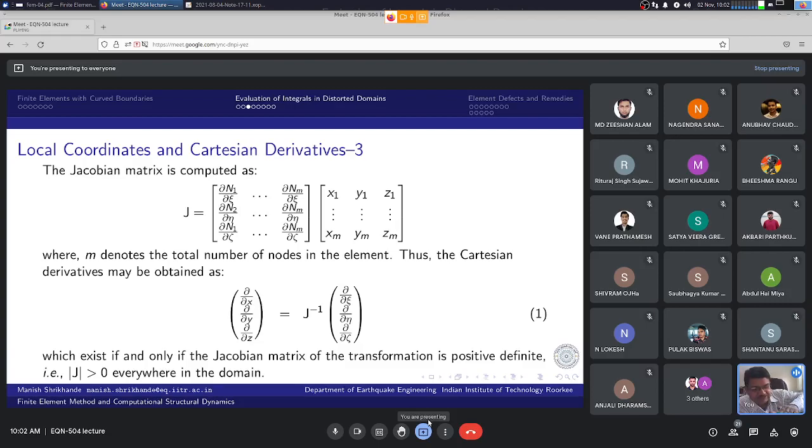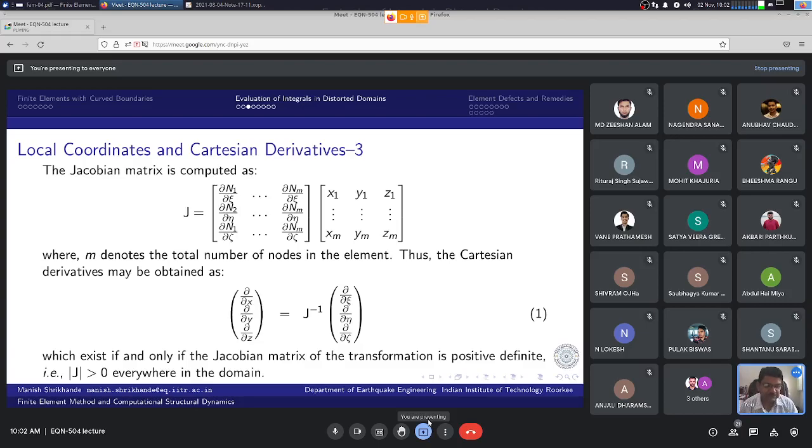So this is a very violent distortion. This regular square face is distorted into such a shape that one half overlaps onto the other half. So now we have 2 points with the same xy coordinates mapped onto two different points in the parent element with two different xi, eta coordinates.